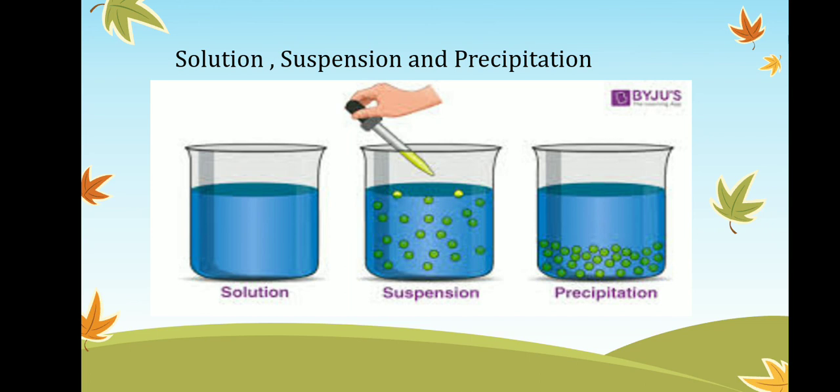It is a mixture of two compounds, but we do not see any particles. In a suspension we see these particles, and in precipitation, the particles of the suspension settle down toward the bottom.